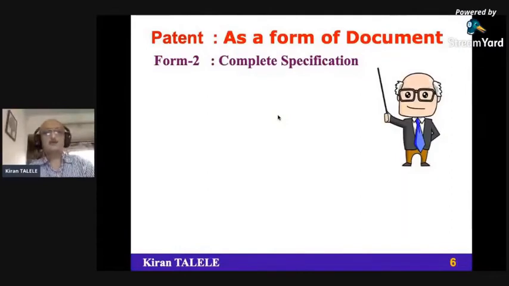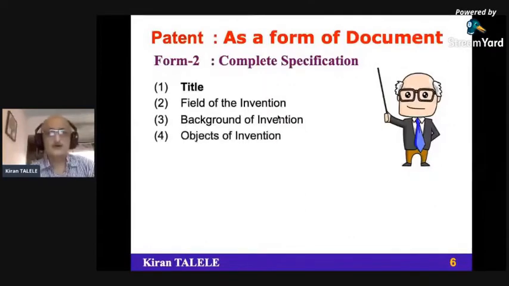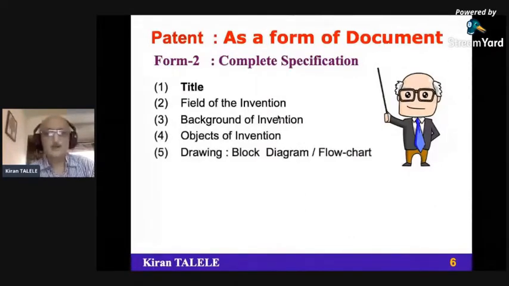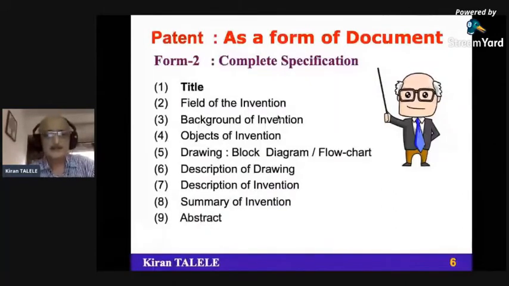So when we talk about the patent document, patent specification, it is called specification. We say that it contains the information related to the invention in the form of title, field of invention, background of invention, objects of invention, drawing, block diagram of system, flowchart of method, description of drawing, description of invention, summary of invention, abstract, and the most important part, the claims.